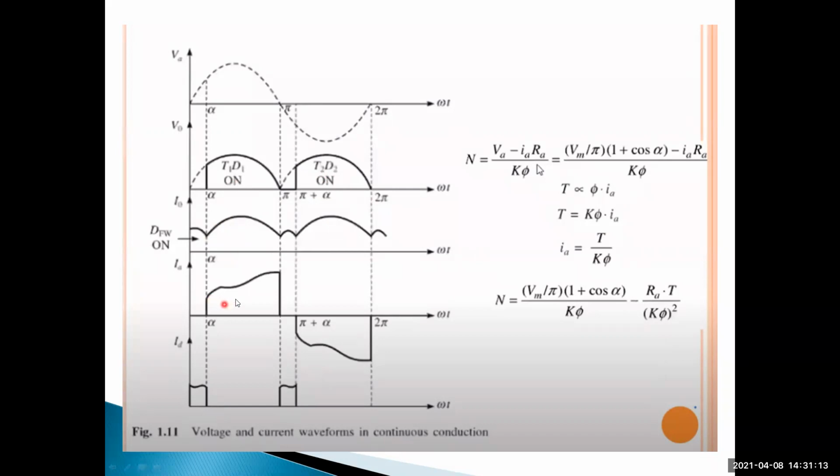So this is called the source current, the RMS value of the source current. The source current is a square waveform, approximately a square waveform. Okay, this source current is a square waveform.